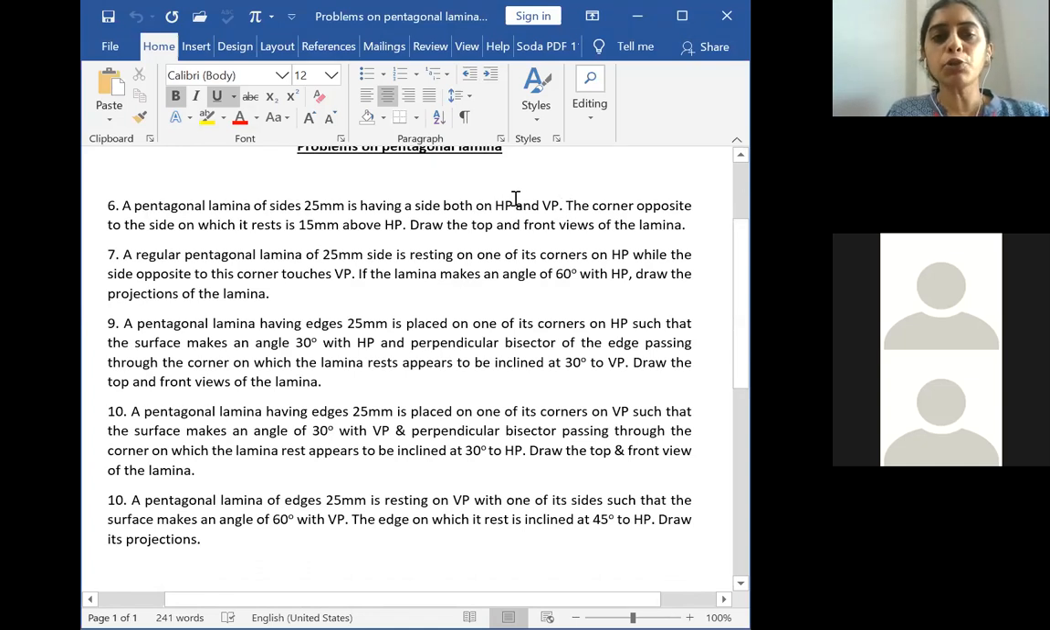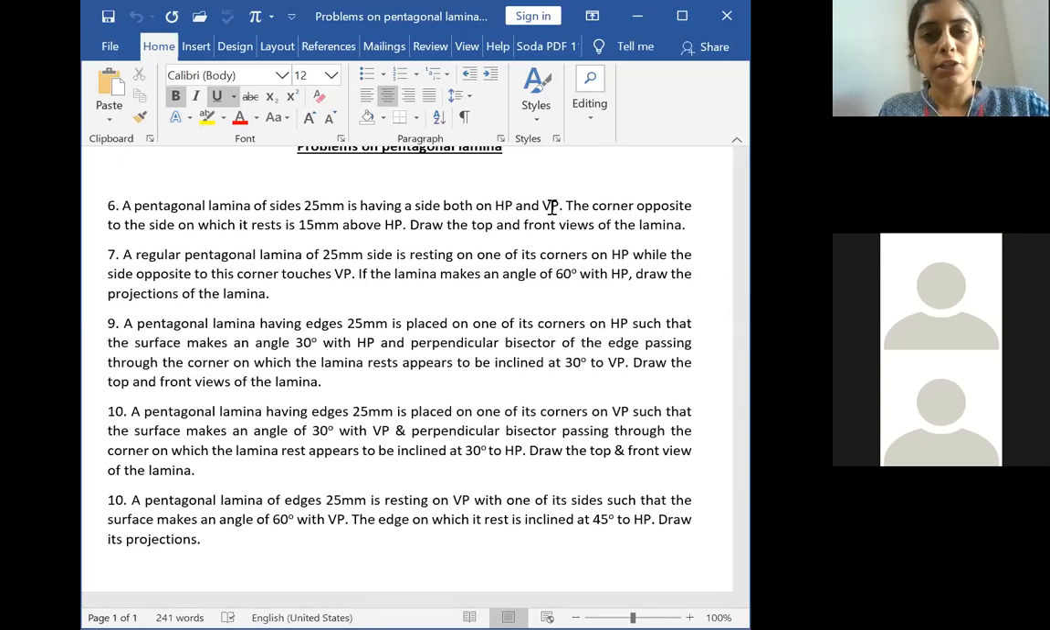So in the first stage, you will show the position with respect to HP and VP. Inclination is not given in this problem. Instead, it is told indirectly that the side which is resting on HP is resting on VP also. So here we are solving problems in which the inclination with respect to HP and VP is not given, but the description of the position of the lamina is given. Based on the description, you will align the second and third stages of the problem, and you will also determine the unknown inclination angles with respect to HP as well as VP.